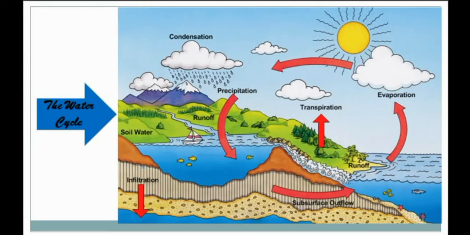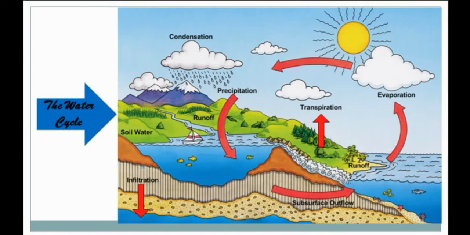So let's learn what is water cycle. So in nature too, water keeps changing its form. Okay, and it is this change that forms clouds and rain. First, when the sun shines, water from the water bodies like rivers, ponds, lakes, and oceans heats up and rises in the form of water vapor. And this is called evaporation.